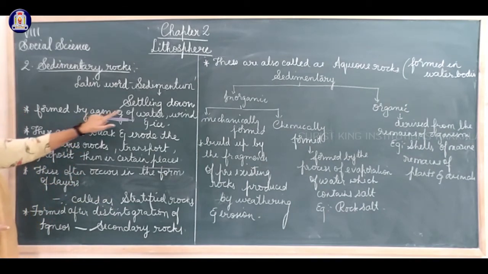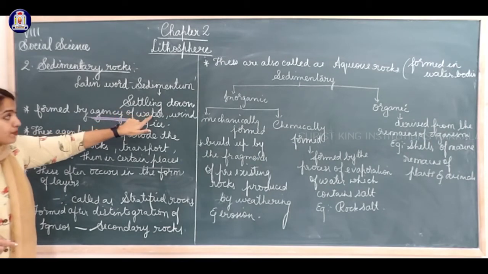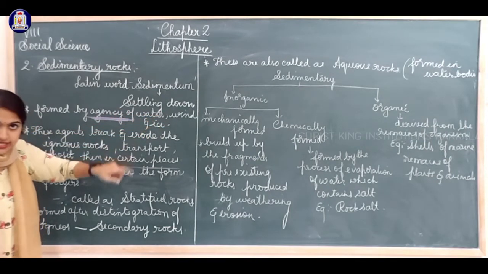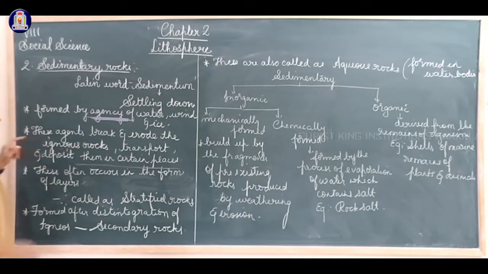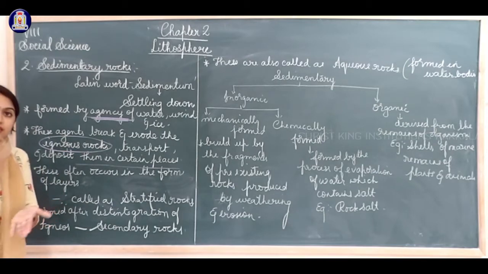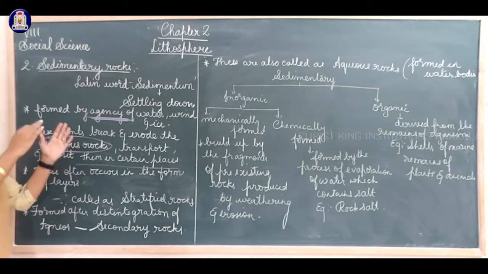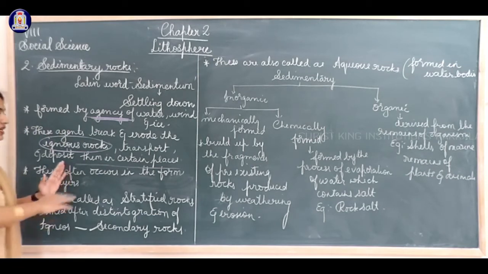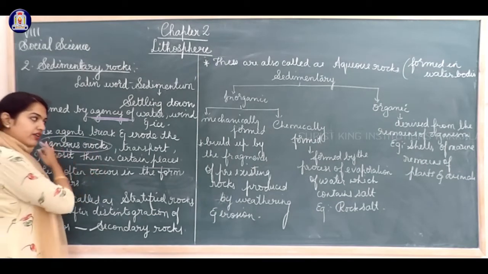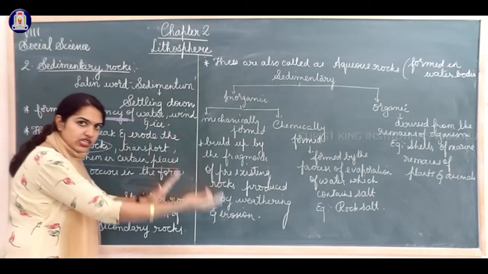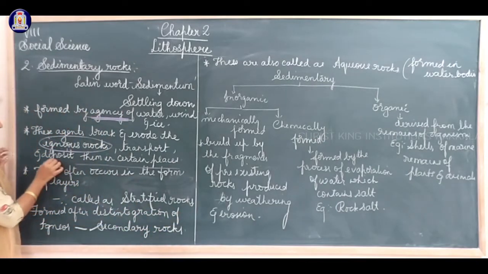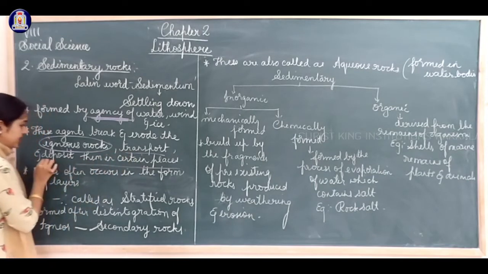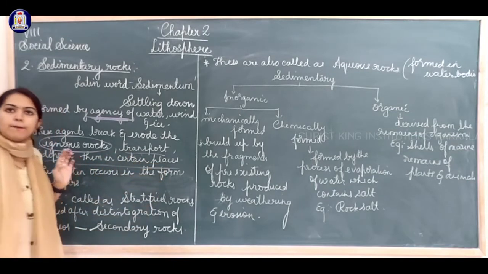These agents break the igneous rocks into different pieces, transport it, and deposit it in a certain place. Transports means it erodes and carries it to different places.